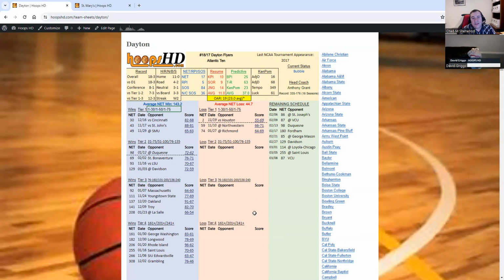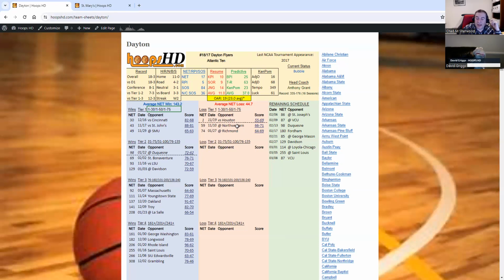Tier one, you then see numbers here: 1-30, 1-50, 1-75. What does that mean? Any game that you play against a team whose NET is rated in the top 30 and you play them at home, or 1 through 50 and you play them on a neutral court, or 1 through 75 and you play them on the road, is considered a tier one opponent. So those would be good wins. Those are games that are typically harder to win, right? The tier one. Exactly.